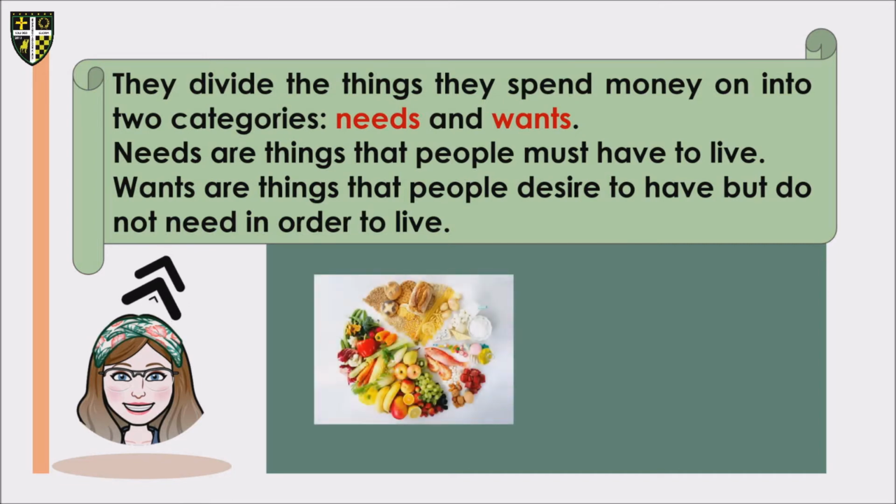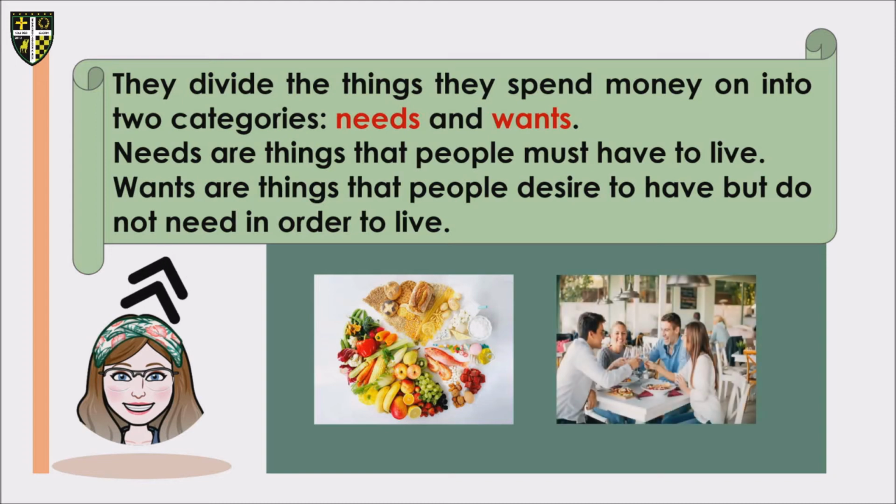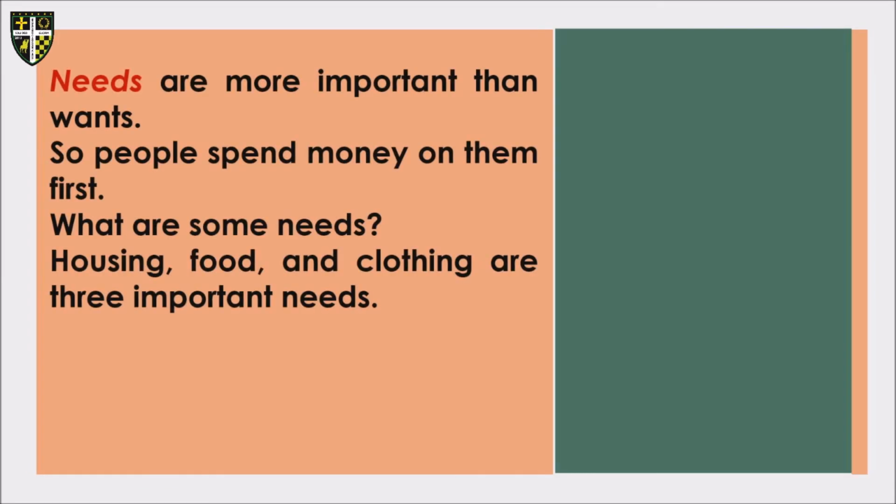So food is an example of needs because food is a basic need. And then next, eating outside. Eating outside is an example of wants. Needs are more important than wants, so people spend money on them first.